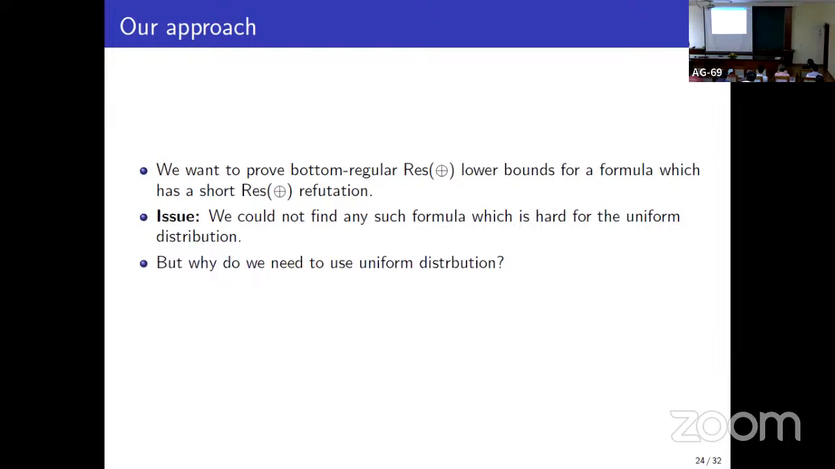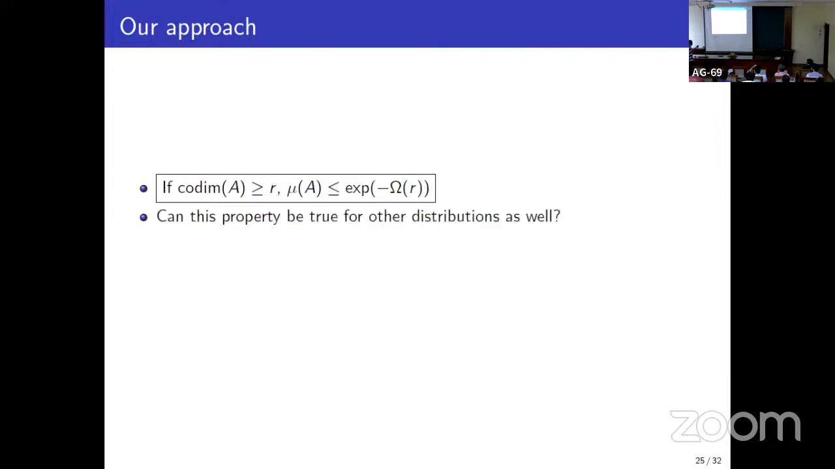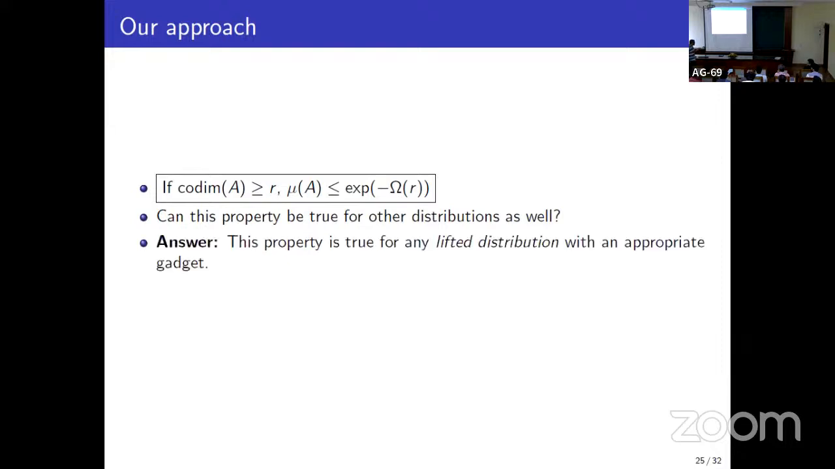Why do we need to consider the uniform distribution? It is simply because of the following property: if the codimension of an affine space is large, then the probability that Z lies in that affine space is exponentially small. And this is the only property of the uniform distribution that they use. So can we think of other large classes of distributions for which such a property holds? If we can, then we are done, because we can consider the hardness of the search problem with respect to those distributions. Our key observation is that if we choose a gadget appropriately, this property is true for any lifted distribution.